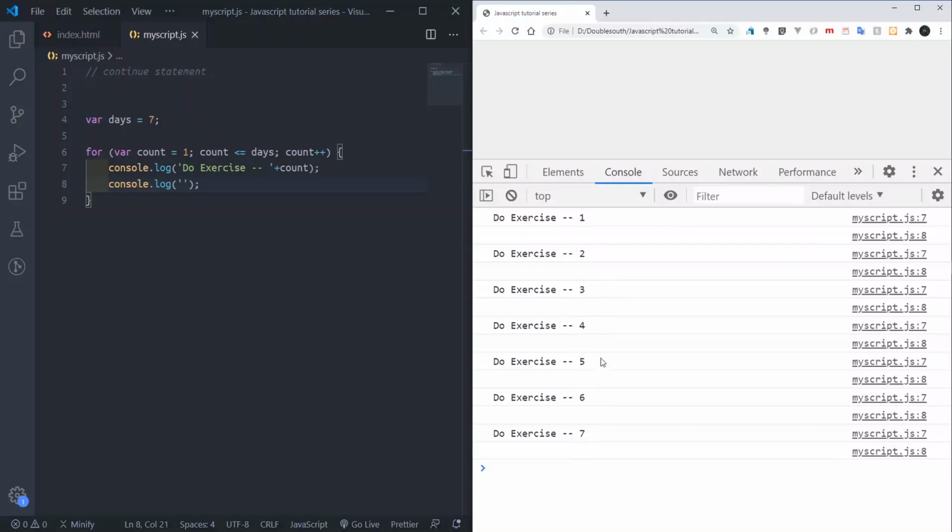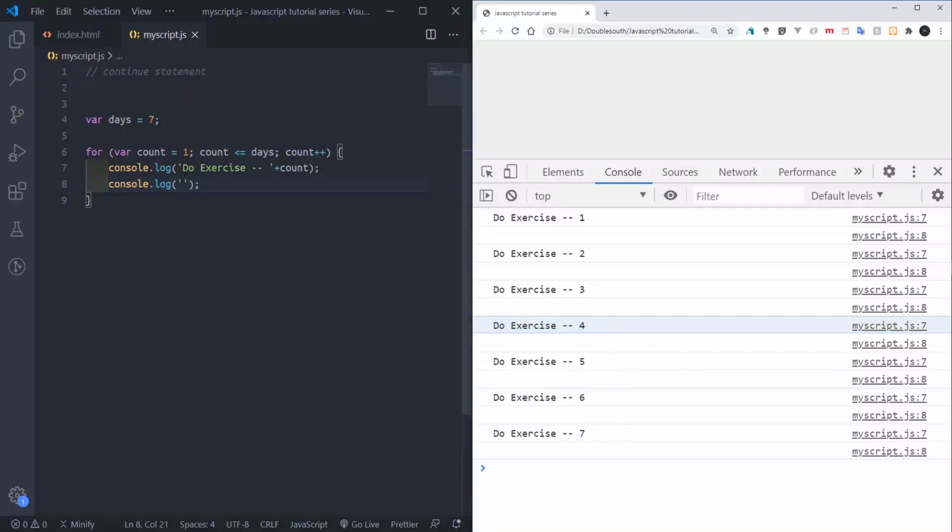What if we don't do the first one, the second one, the third one, and then must reach the 7th? But when the 4th day reaches, we say we are tired, more rest for this 4th day, but we'll continue with 5, 6 to reach the 7. So if we use the continue statement, I say break out of this particular number 4, and it will come back and continue from where it stopped, on 5, 6, and 7.